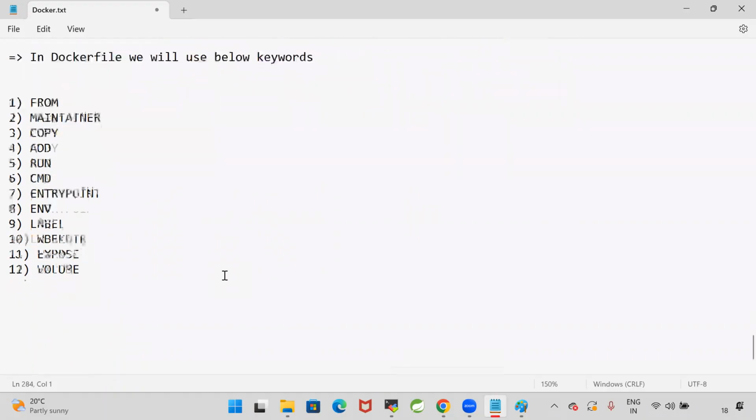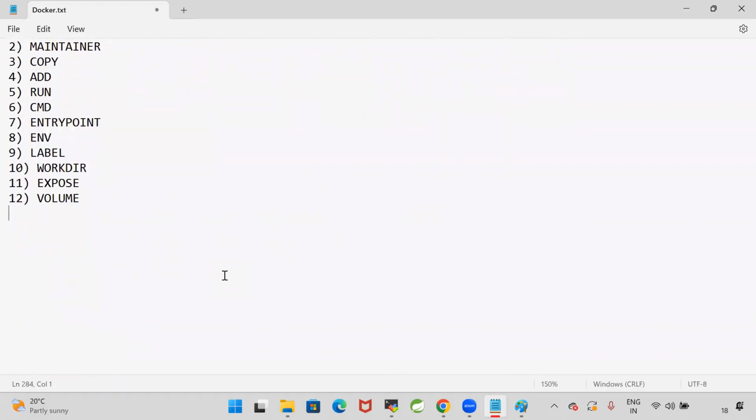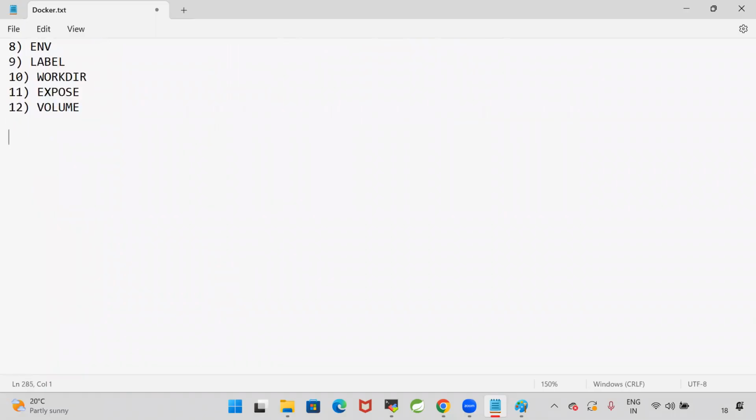Now, let us see the keywords one by one. The first one is from keyword. So what is this from keyword? From keyword is used to represent the base image to create our own image. It represents the base image to create our Docker image.